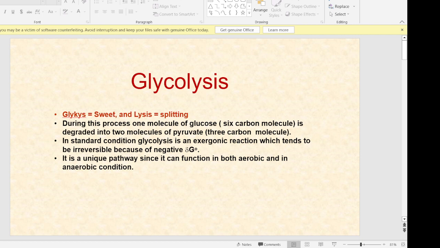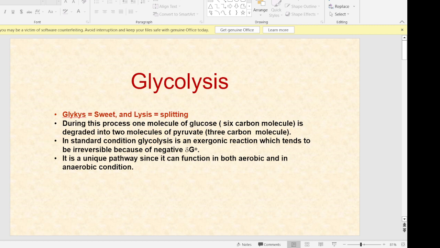When we start with metabolism, the first chapter we consider is carbohydrate metabolism. In this carbohydrate metabolism chapter, we'll be considering the production, that is anabolism, as well as catabolism of glucose molecule or carbohydrates. The first pathway we come across is glycolysis. Now, what is glycolysis? Glycolysis has two words confined in it, that is first glycus and second is lysis. Glycus means sweet while lysis means splitting.